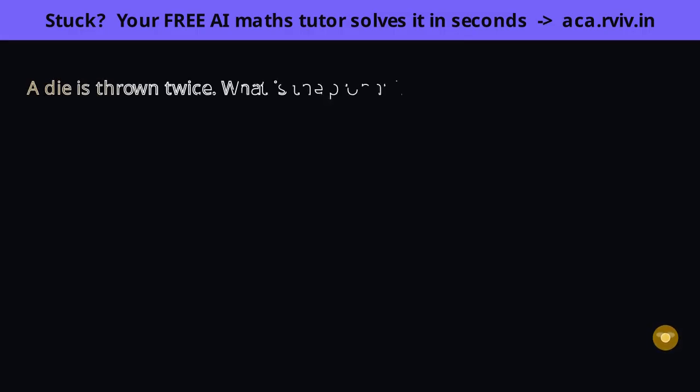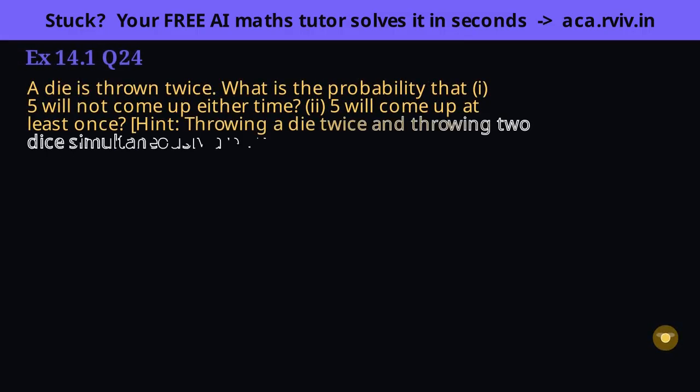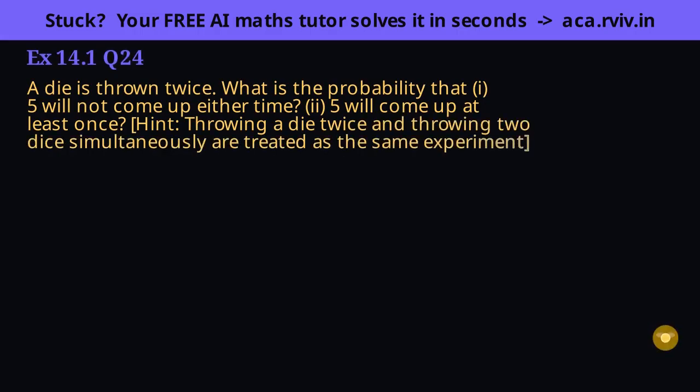Two throws, 36 outcomes, and the phrase "at least once" is a flag for the complement. The hint reminds us that throwing 1 die twice is the same as throwing 2 dice, so we get 6 times 6, 36 equally likely ordered pairs. That's the sample space.